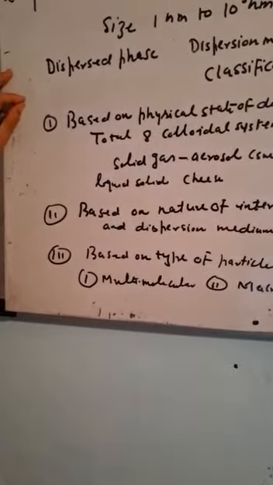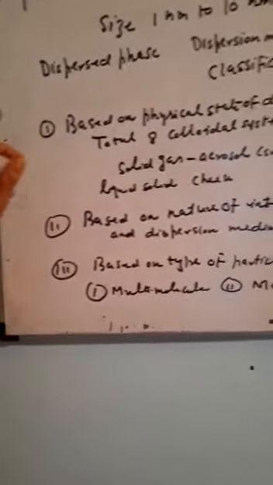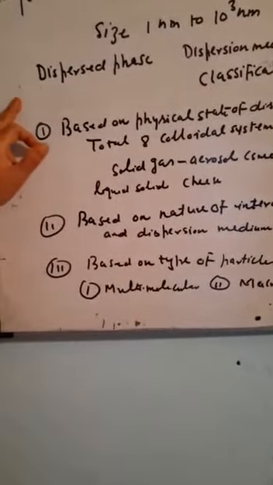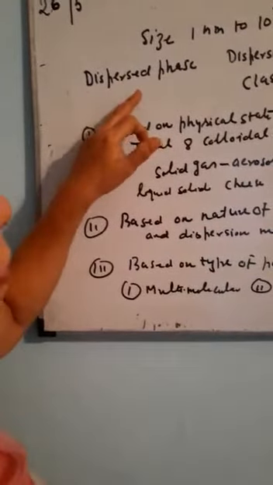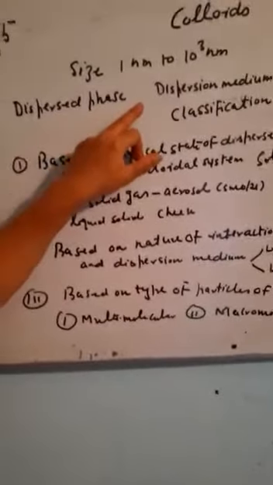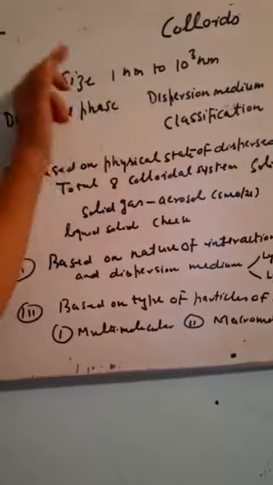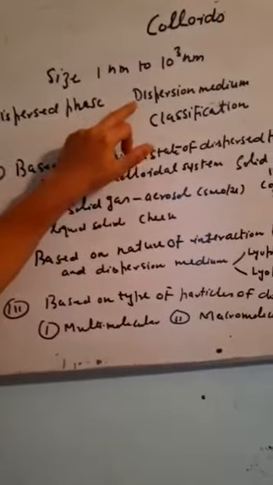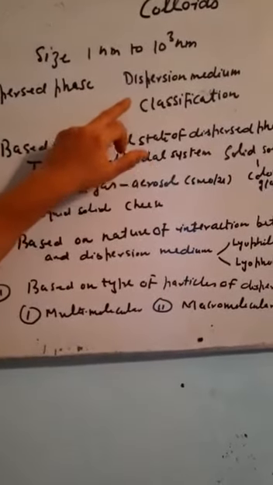In colloids, we use two terms. One is called dispersed phase. The other is called dispersion medium. The dispersed phase is compared with the solute. In solution, we called it solute, that means the substance which is in the form of particles, which is smaller in quantity. The dispersion medium is compared with the solvent, which is more in quantity, in which the dispersed phase will be dissolved.